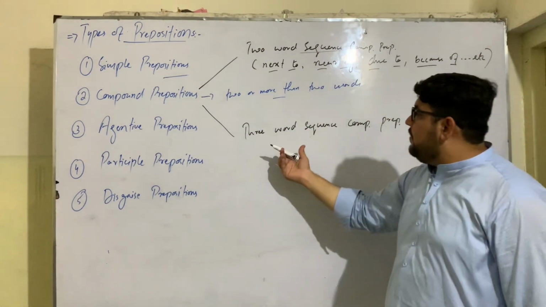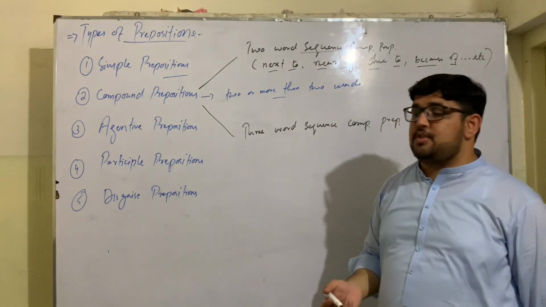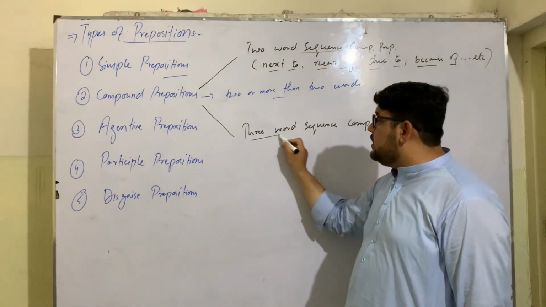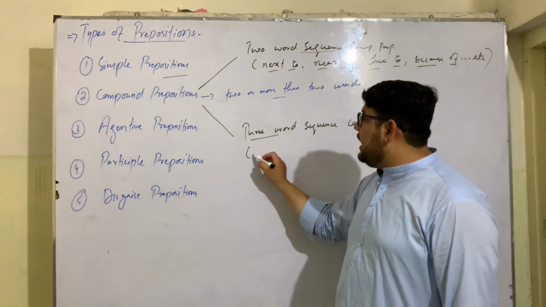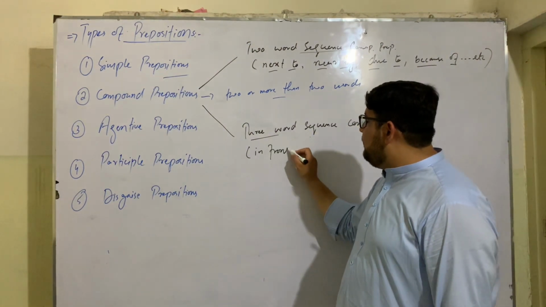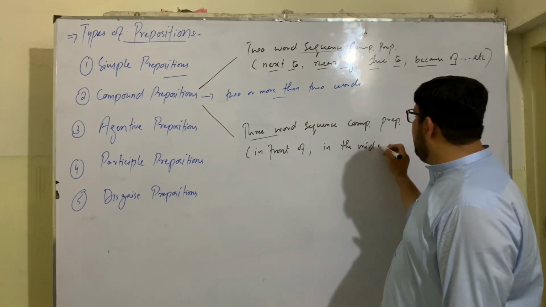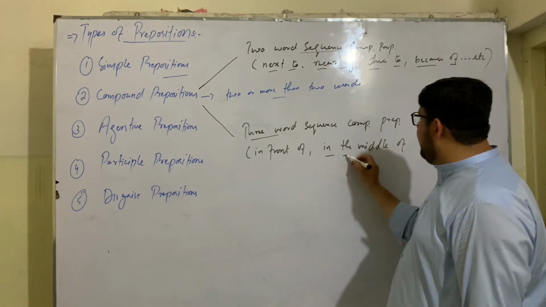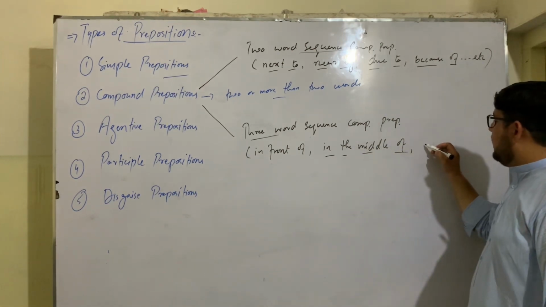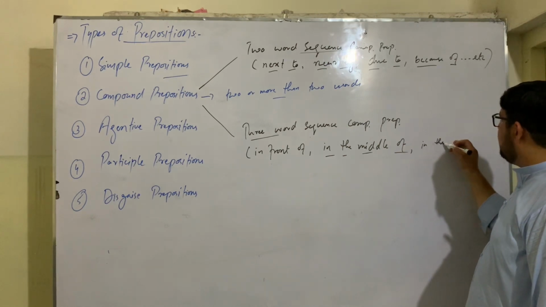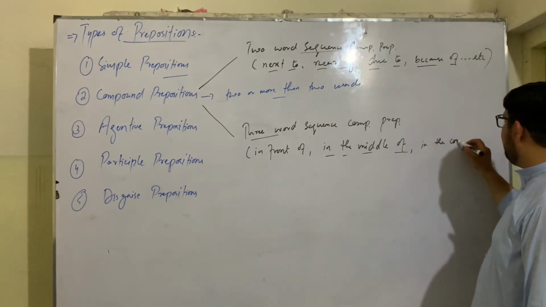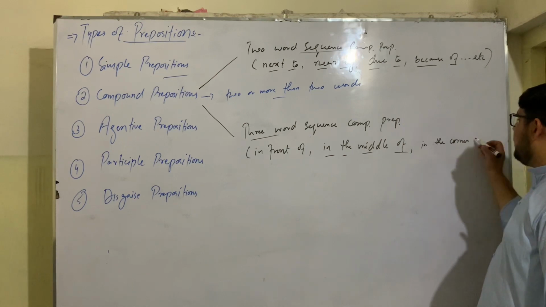And then we have three-word sequence compound prepositions which are made of three words or more than three words. Like in front of, three words. In the middle of, more than three words. In the corner of, or at the corner of.